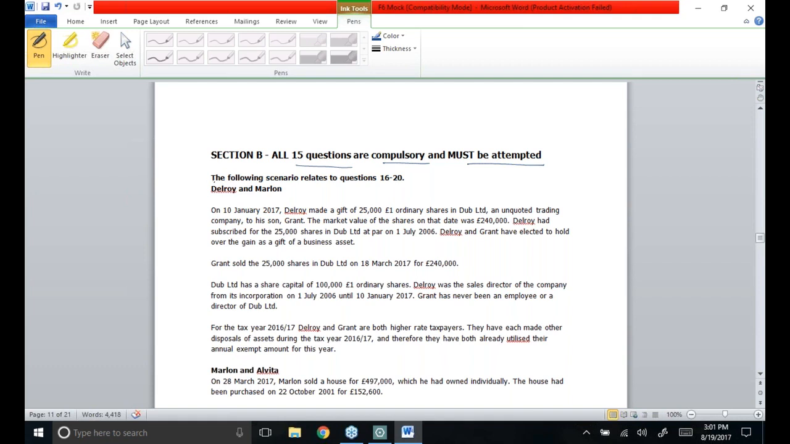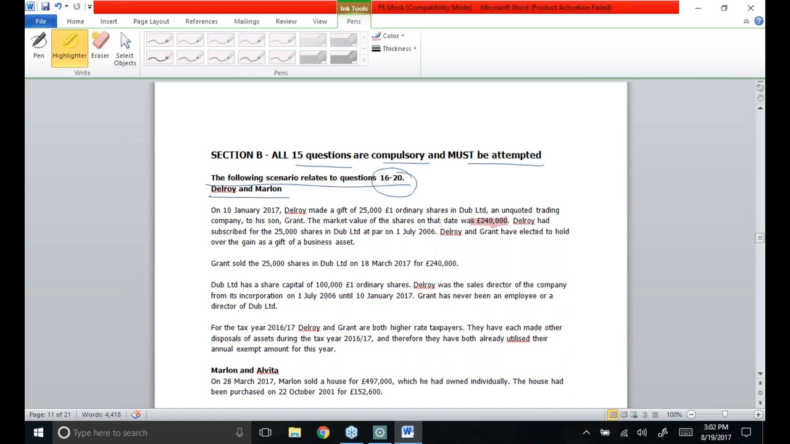The first scenario is in front of you, and it is relevant to MCQ number 16 to MCQ number 20. Delroy and Marlon. On 10th of January 2017, Delroy made a gift of 25,000 one-pound ordinary shares in Duck Limited, an unquoted trading company, to his son, Grant. The market value of the shares on that date was £240,000. Keep one thing in mind, whenever gifts are made, it's the market value at the date of gift which should be taken as disposal proceeds.